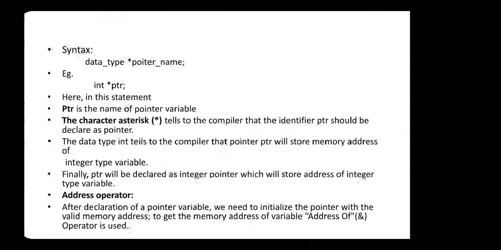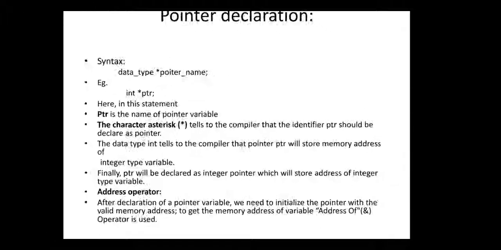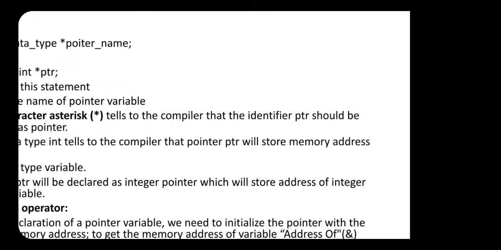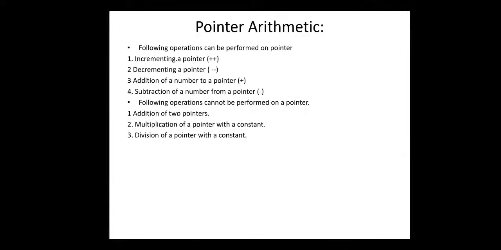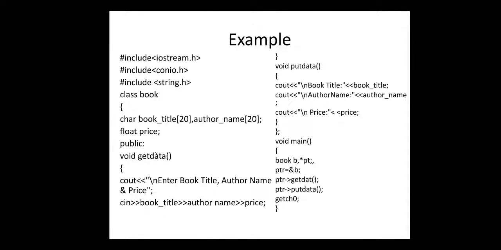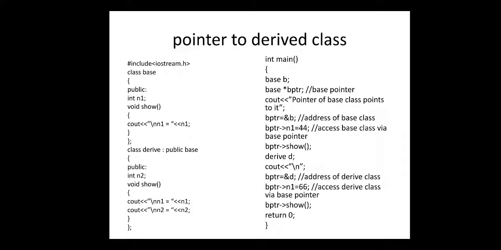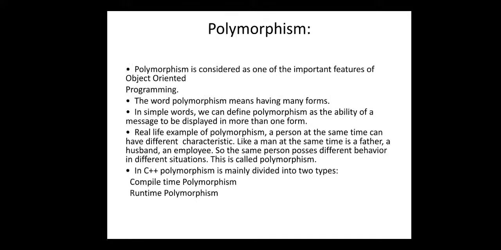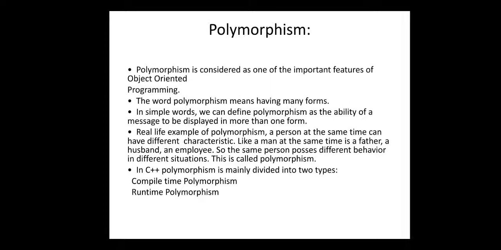So what is meant by polymorphism? In chapter number 1, we already discussed the basic concept of polymorphism, right? Polymorphism: poly means many and morphism means forms. Polymorphism means many forms of the same thing. It is one of the important features of object oriented programming. The word polymorphism means having many forms.